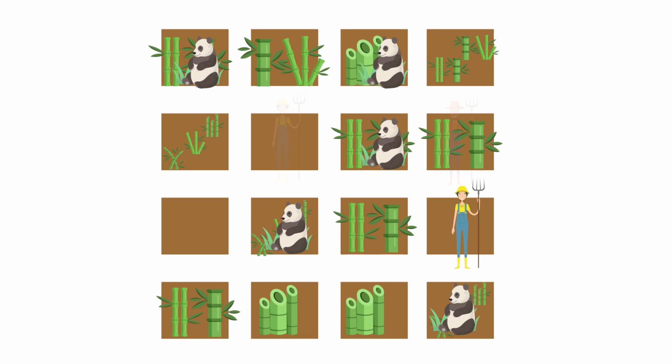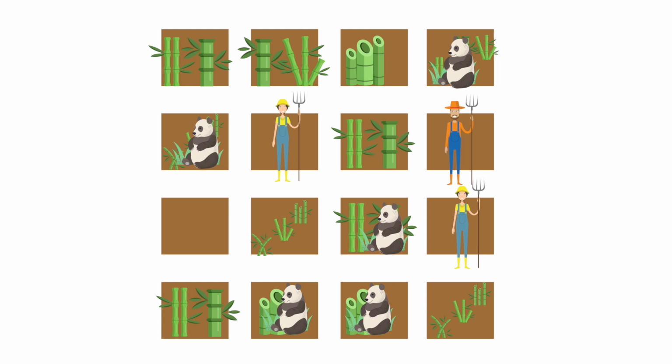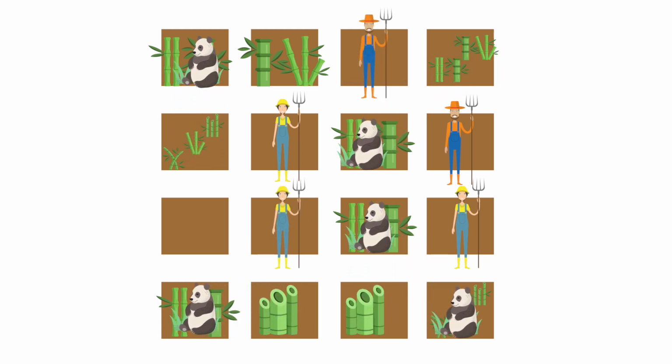Pick a new round of farmers to select farmland and remove the bamboo. Then ask the pandas to move again. Add more farmers. Ask the pandas to move. As more and more farmers enter the simulation, it becomes more and more difficult for pandas to move to new patches of bamboo. Continue adding farmers and asking pandas to move until there are no more students to join the role play, or until the pandas can't move anymore.